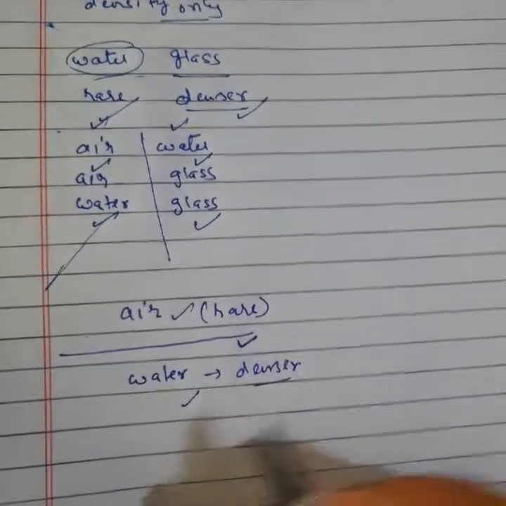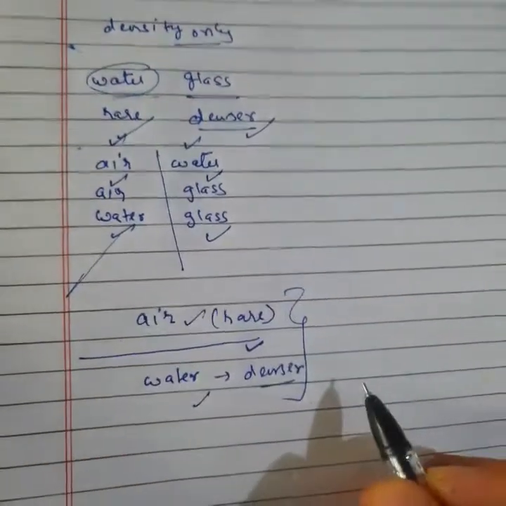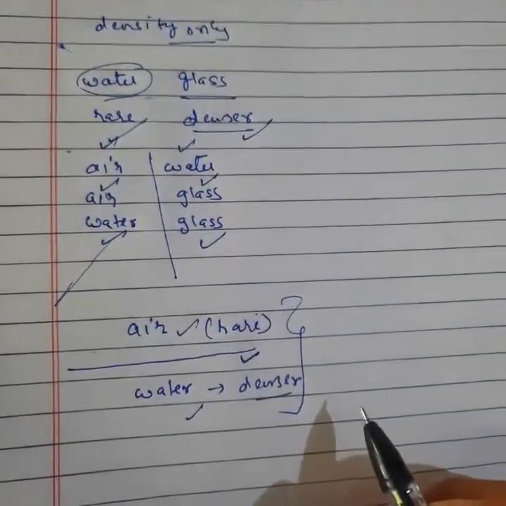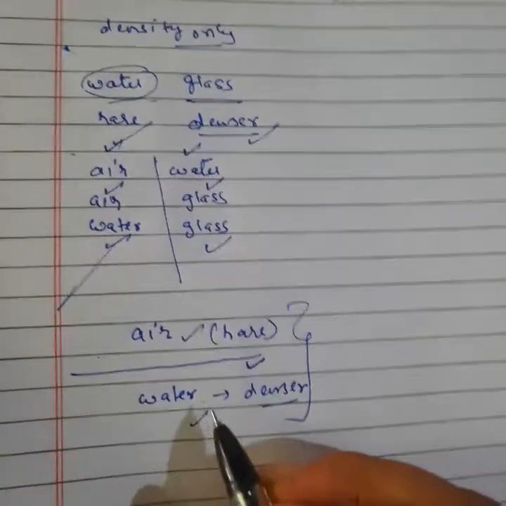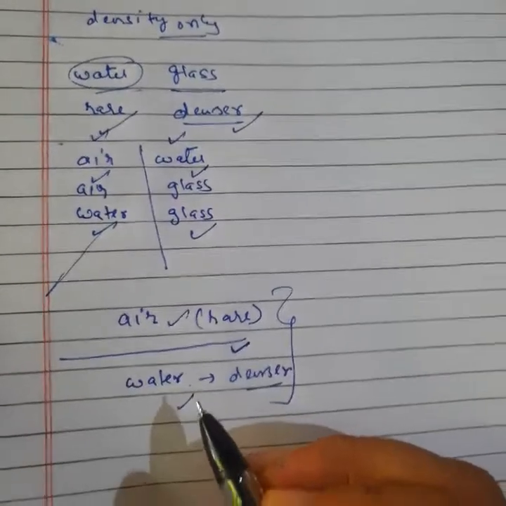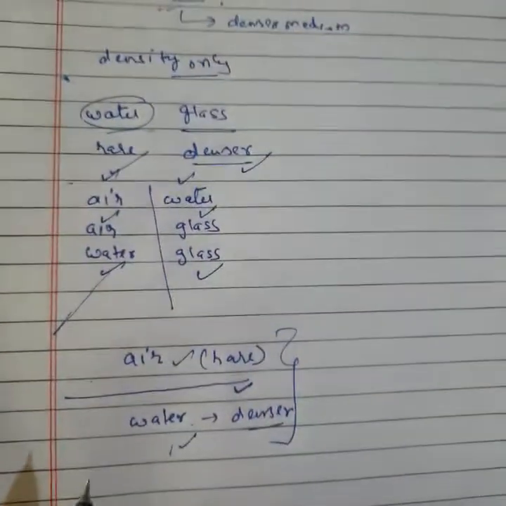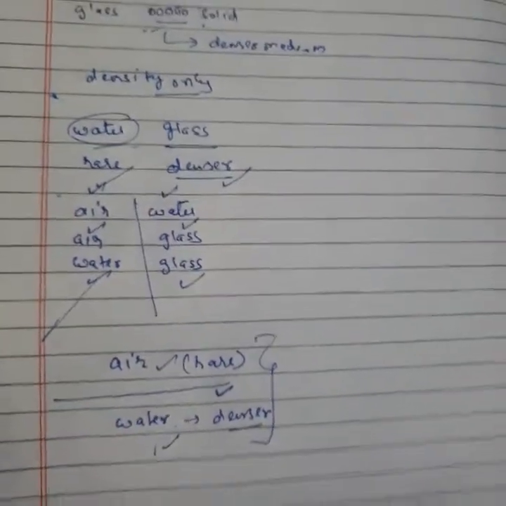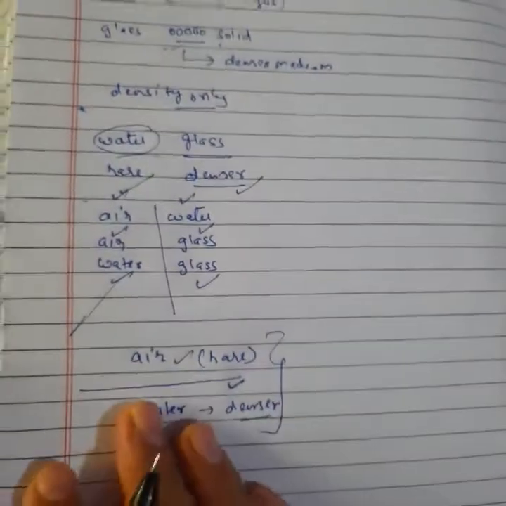Say yes or no. So this is the basic detail for getting refraction of light. You should understand this one. It's compulsory for you all. Clear? First of all, before getting to the refraction part, we have to understand a rare and a denser medium. I explained everything clearly here.